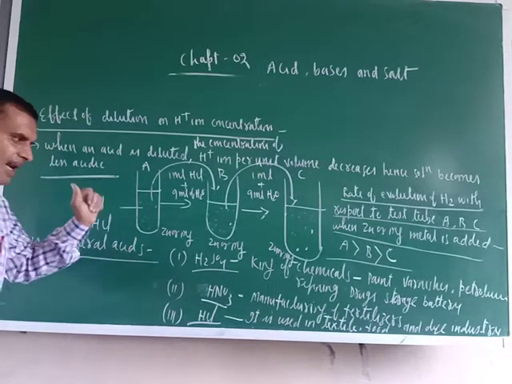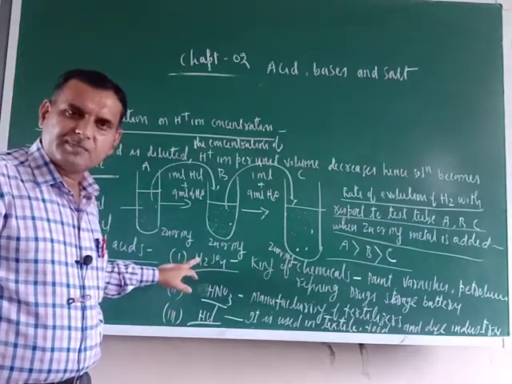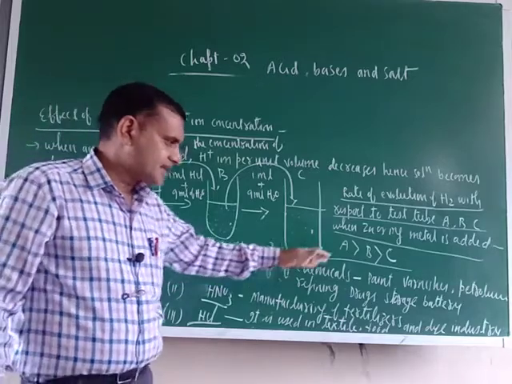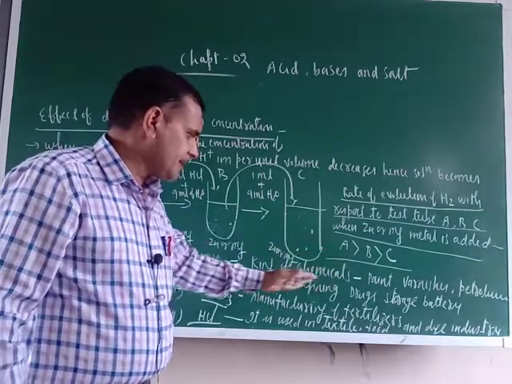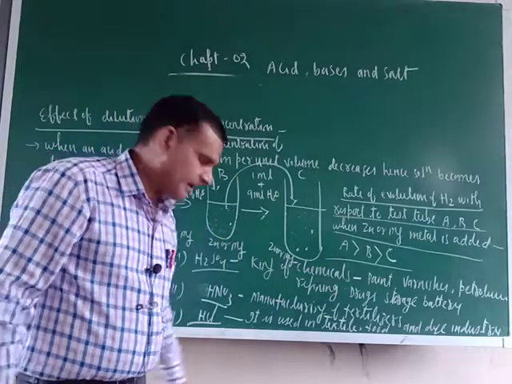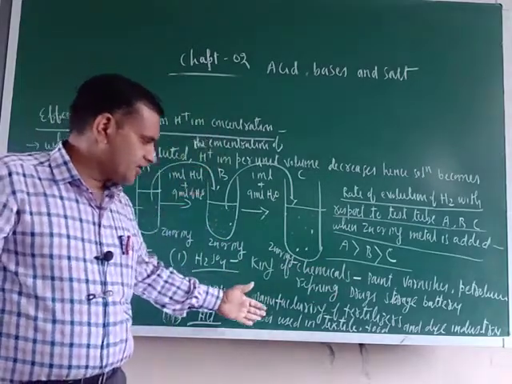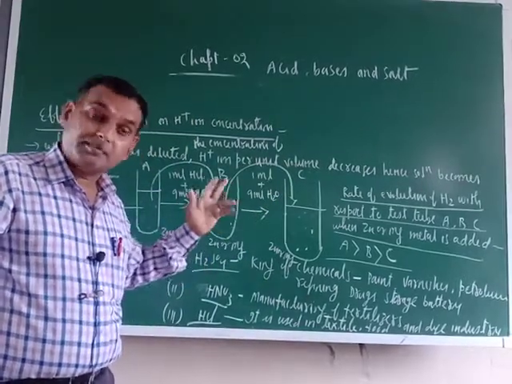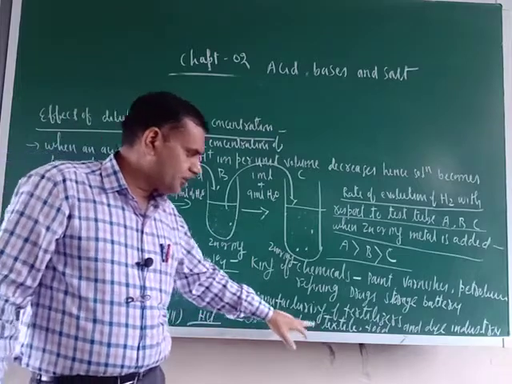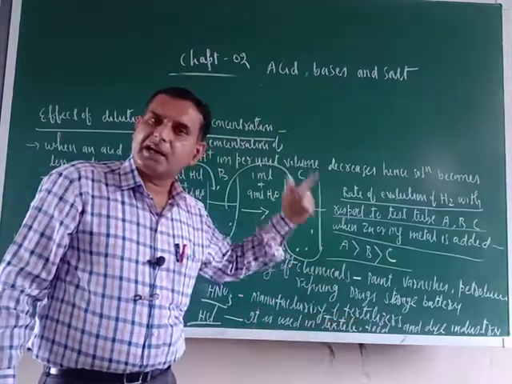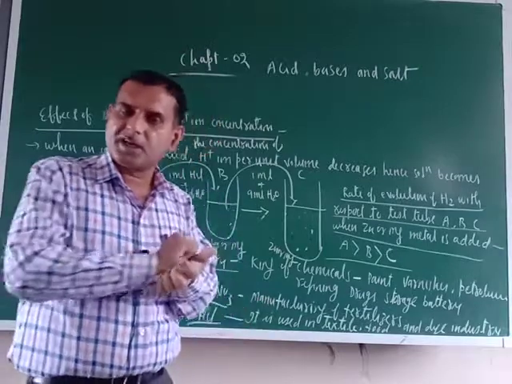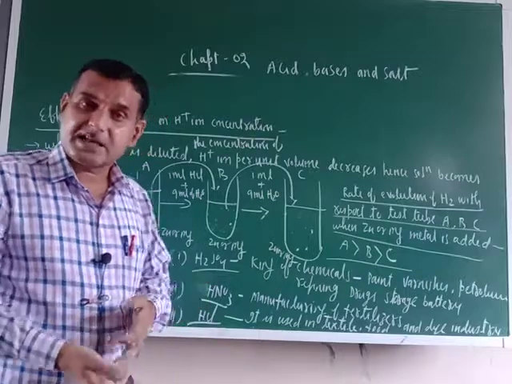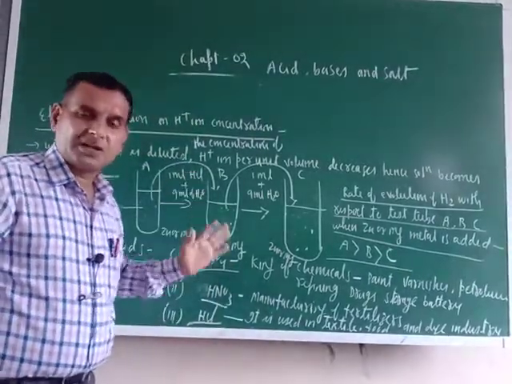Now uses of mineral acids. What is the use of mineral acids? Means H2SO4, HNO3, HCl. H2SO4 is called king of chemicals. It is used in paints, varnishes, petroleum refining, drugs and storage batteries. HNO3 is used in the manufacturing of fertilizers, ammonium nitrate. HCl is used in textile industry, food and dye industry. Sometimes, to clean the surface of metal, HCl gas is used. So please remember this one.